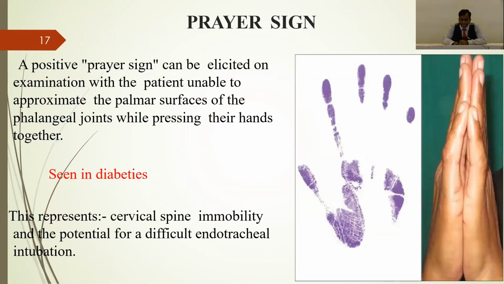And coming to the prayer sign and the palm print sign, which are most commonly seen in diabetic patients. Usually, whenever a patient has known diabetes, then you should look at the palm when you go for PAE, pre-anaesthetic evaluation. So thick palm, white color, then there will be something known as small joint immobility syndrome in diabetic patients. If you ask the patient to approximate the palms like this, there will be some gap between the fingers. This is the prayer sign. If it is positive, then there is collagen deposition at the interphalangeal joints. That's why it is not allowing the fingers to approximate. This is the prayer sign. If it is like this, it is positive. We can see in the diagram.